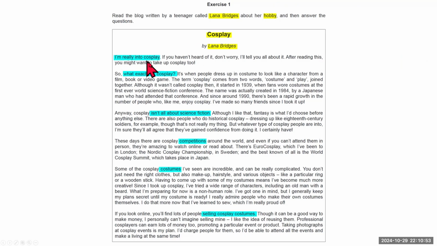You can read the first sentence of every paragraph and just get the gist of it. So here you know that Lana is very interested in cosplaying. And here she will explain what cosplaying is. In this paragraph, she will probably be talking about the different genres. And this paragraph will be about the competitions. This paragraph about the costumes. And here probably about making money.